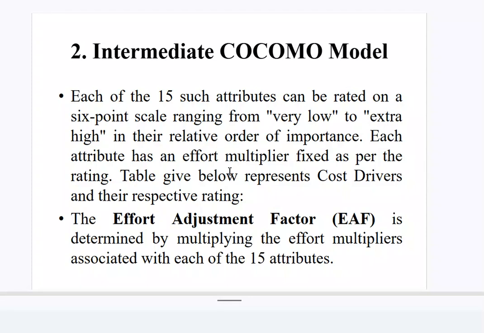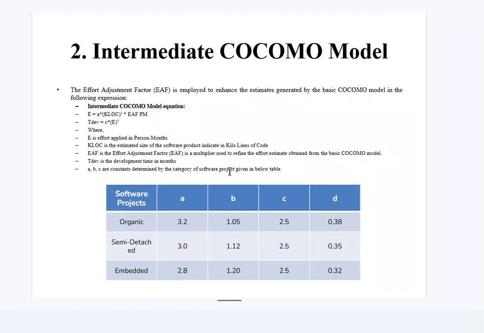In the intermediate COCOMO model, each of the 15 such attributes can be rated on a 6-point scale ranging from very low to extra high in their relative order of importance. Each attribute has an effort multiplier fixed as per the rating table given below, which represents the cost drivers and their respective ratings. The effort adjustment factor EAF is determined by multiplying the effort multipliers associated with each of the 15 attributes. In the intermediate COCOMO model the effort adjustment factor is employed, and then there is the detailed COCOMO model.